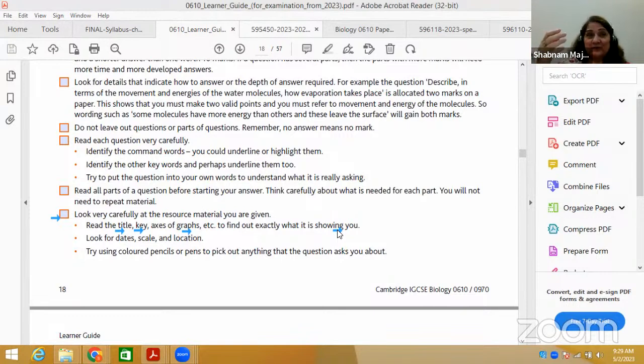Second, you can get a question in which you have a big comprehension, just like in English, and they provide you with the information in that particular comprehension. So you have to read and focus on the comprehension, underline whatever needed information is provided and whatever is needed to answer the question, and then read the question and use them in your answers.